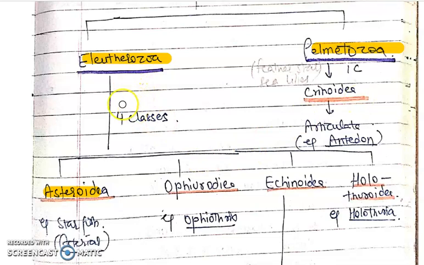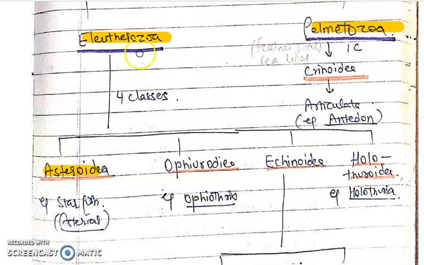In Eleutherozoa, the nerve ring is oral. It is present on the oral side. In Palmatozoa, the nerve ring is present on the aboral surface. So in a nutshell, Eleutherozoa includes free living species and Palmatozoa includes extinct species of Echinodermata. Now next is Eleutherozoa. It is divided into four classes: Asteroidea, Ophiuroidea, Echinoidea and Holothuroidea.